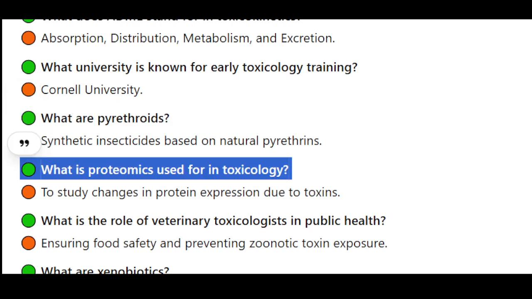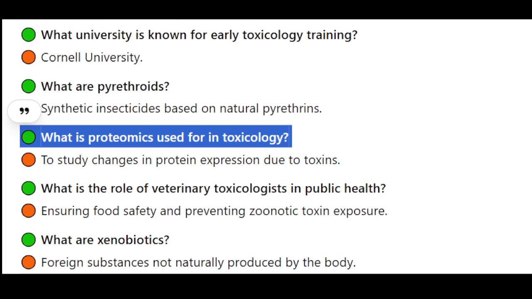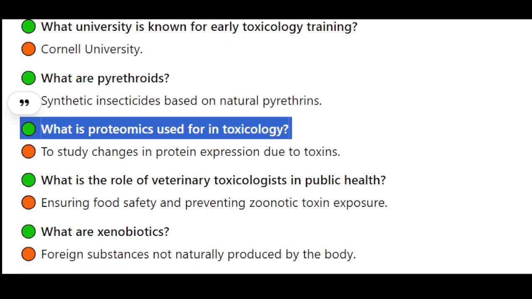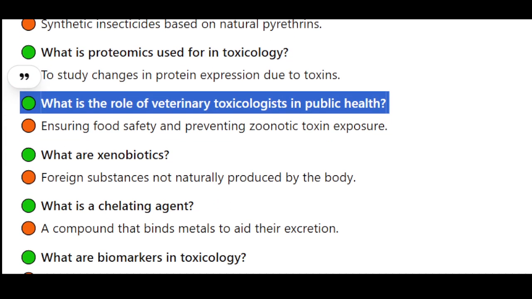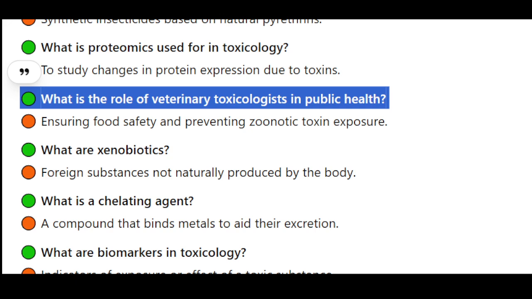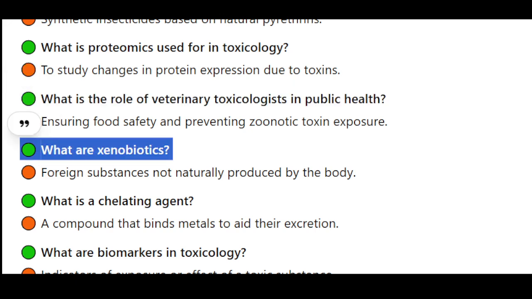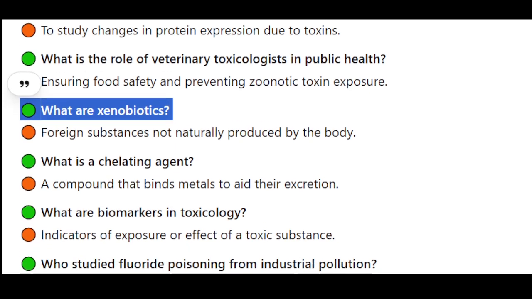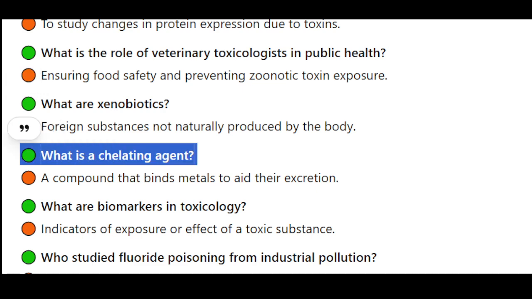What is proteomics used for in toxicology? To study changes in protein expression due to toxins. What is the role of veterinary toxicologists in public health? Ensuring food safety and preventing zoonotic toxin exposure. What are xenobiotics? Foreign substances not naturally produced by the body.